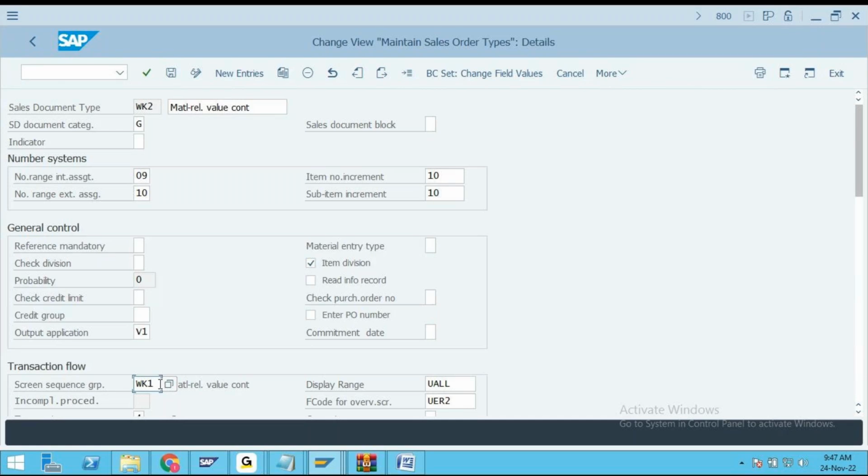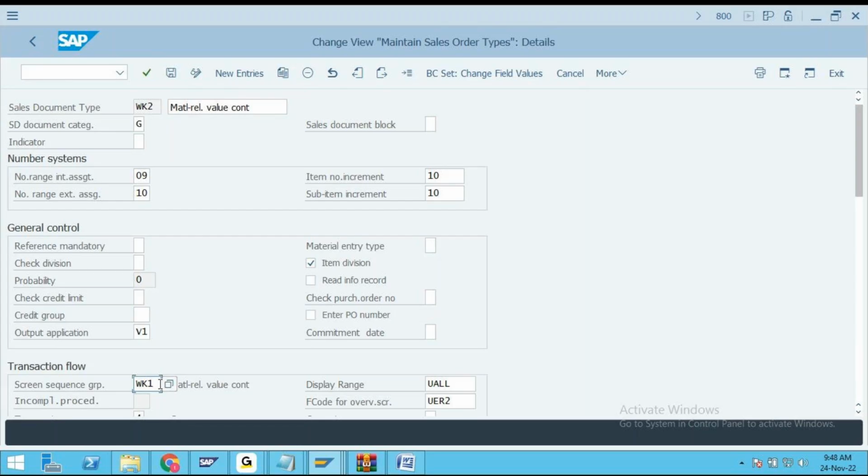Remaining all the functionalities are literally same as your previous contract. Sir, what is that previous contract? That previous contract is the same value contract but without assortment module. That is value contract without assortment module. Clear, my friends? Fine, sir.